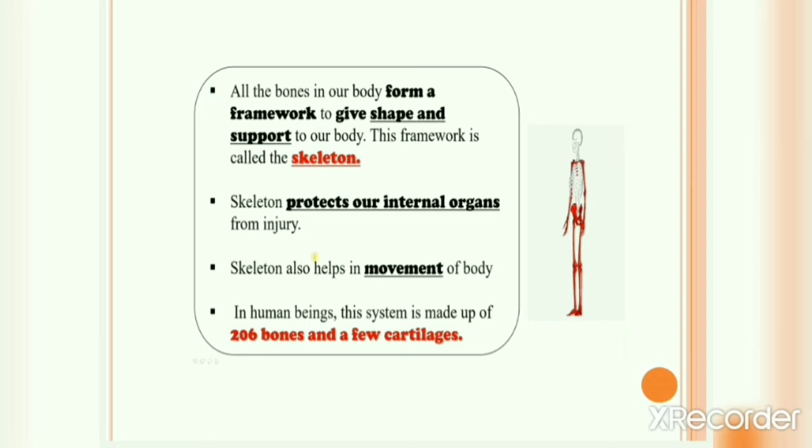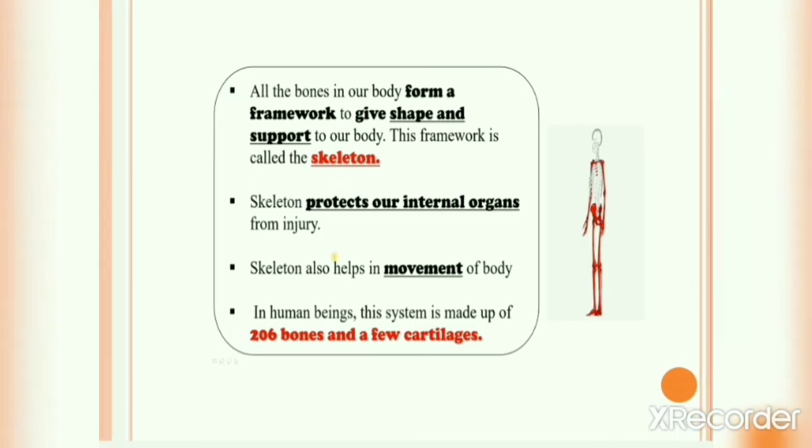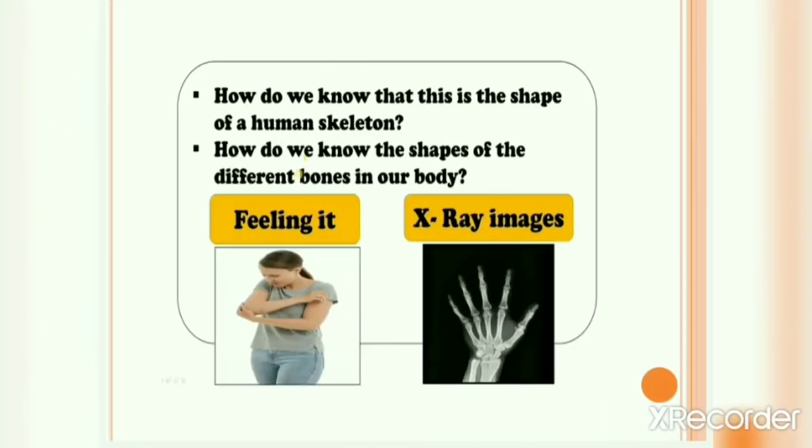Okay, let's study the skeleton system in detail. But before that, how do we know that this is the shape of the human skeleton system? Or how do we know the shape of the different bones in our body? You can get a rough idea about the shape of your bones by feeling them. And the accurate picture of the bones in our body is provided by X-ray images. So with the help of X-ray images, we got to know the shape of the human skeleton system.